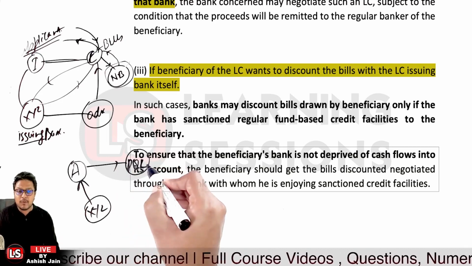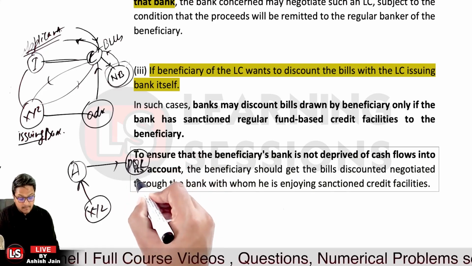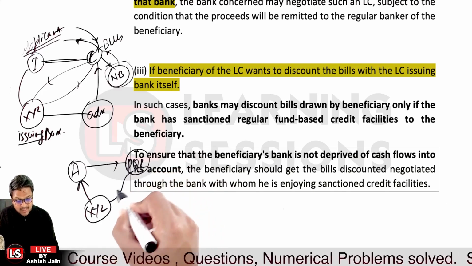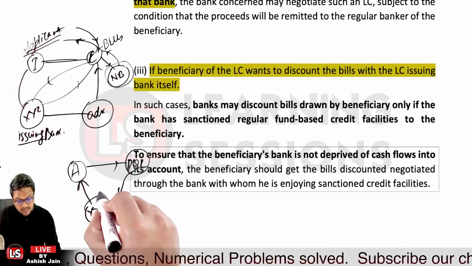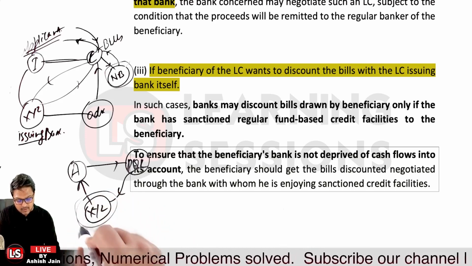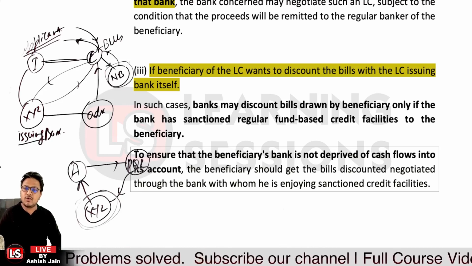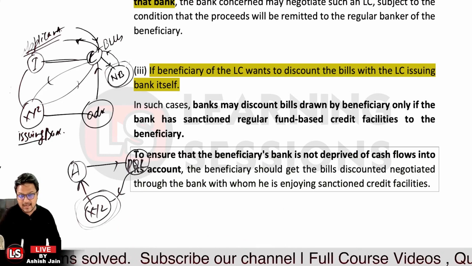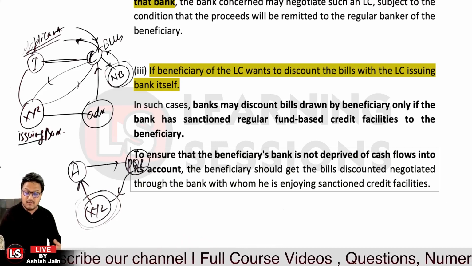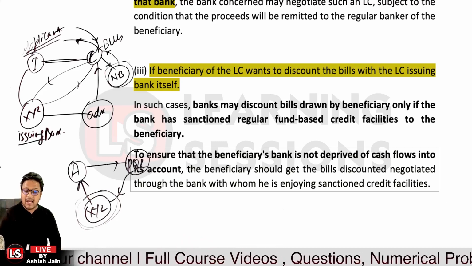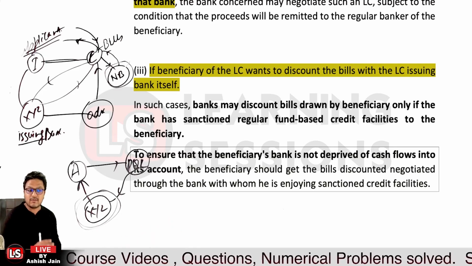Now it is mandatory that PQR bank can discount the bills, but the proceeds of these bills must be transferred through the XYZ bank only, not other than that. Because otherwise it will be a double game. A will be double crossing bank XYZ because he has already availed the limit from XYZ bank. Now he's going to discount the bills from the other bank, because it's there in their agreement that everything, the discounting or purchasing of bills, will be done through the XYZ bank only and not through any other bank. So that's the clause that we need to take care of.